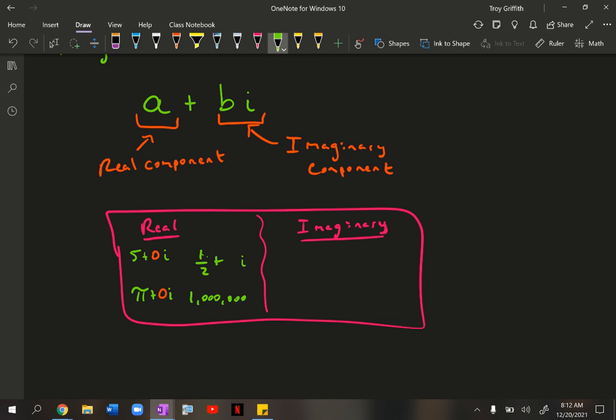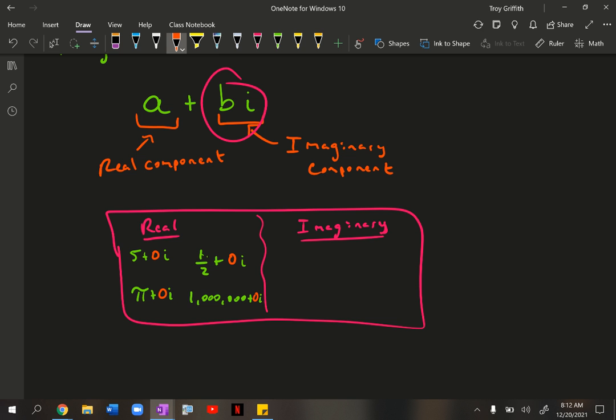And additionally, that part at the end, the plus 0i, well, 0 times anything is 0. So that imaginary component, this part right here, goes away in a real number because the imaginary part is being multiplied by 0. Okay, so we could write all of these numbers. Any number that you ever see that doesn't have an i, you could write it with an i as long as you put a 0 in front of it.